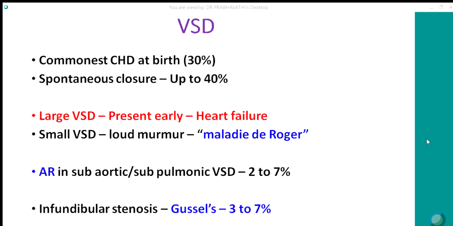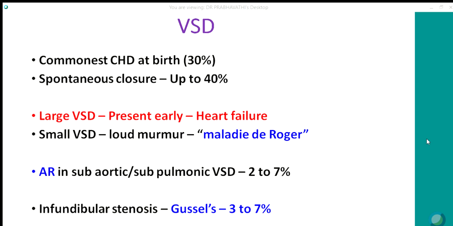VSD is the commonest congenital heart disease at birth. Spontaneous closure occurs in up to 40%, and most of the small VSDs close. Even large VSDs, 10% of them may spontaneously close, but 90% will not close. Large VSD, as we already discussed, presents early in heart failure, whereas small VSDs have a loud murmur which may be detected during routine auscultation. They are hemodynamically insignificant and will not cause any volume overload of the left ventricle or pressure overload of the right.